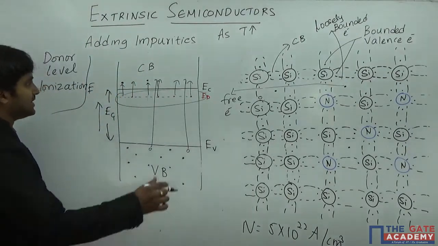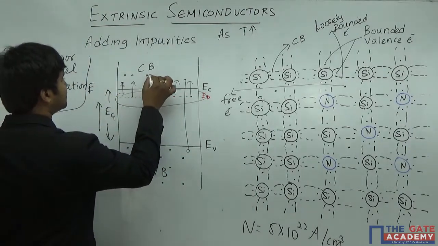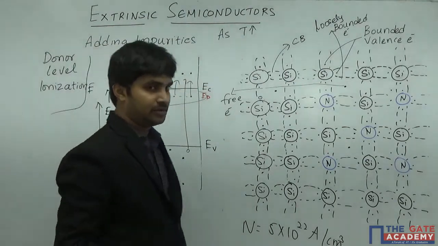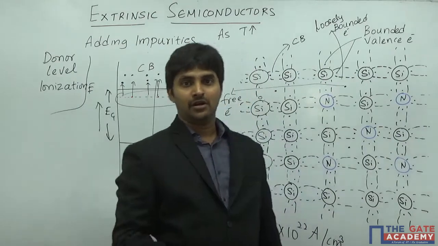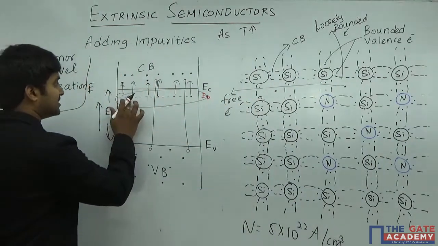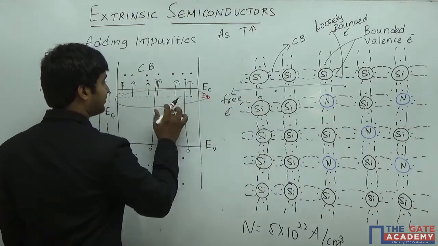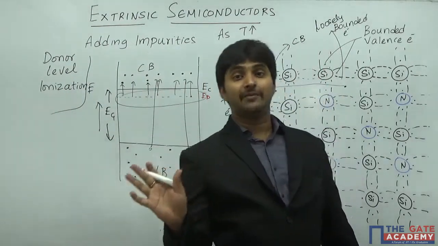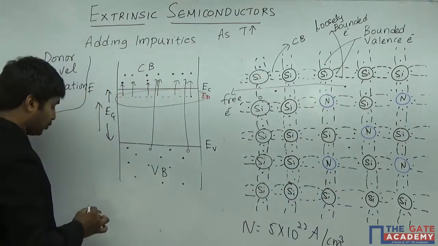So you can see that there are a huge number of electrons which are possible. Now we can also see that this energy level is going to be completely empty. When it is completely empty, we call it full dopant ionization.